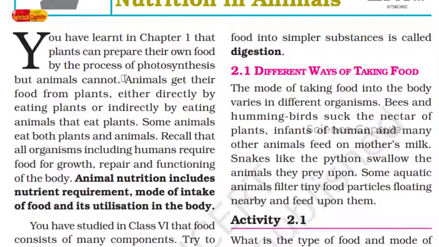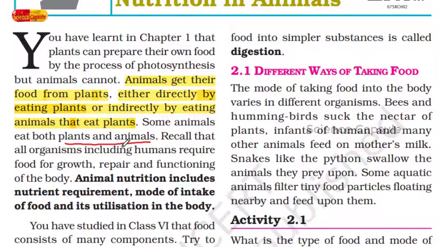So we can say that animals get their food from plants, either directly by eating plants such as vegetables, fruits and all, or indirectly by eating animals that eat plants. This is how animals depend directly or indirectly on plants. Some animals eat both plants and animals. We call them omnivores, isn't it? Which we have already discussed.